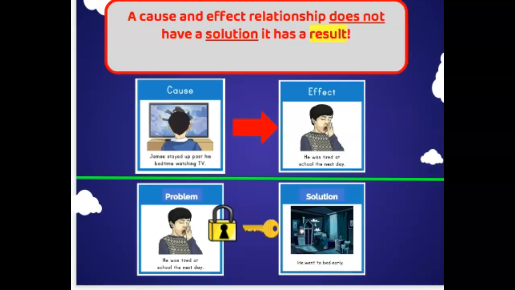Because James stayed up past his bedtime watching TV, the effect was that he was tired for school the next day. A problem is that he was tired for school the next day, and the solution is that he should go to bed early. So that's the difference between cause and effect and problem and solution.